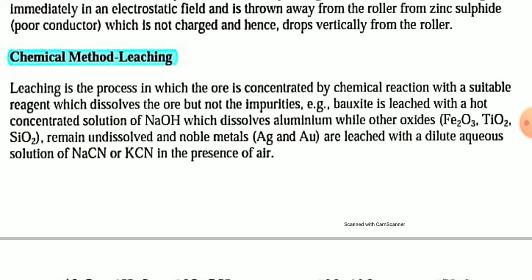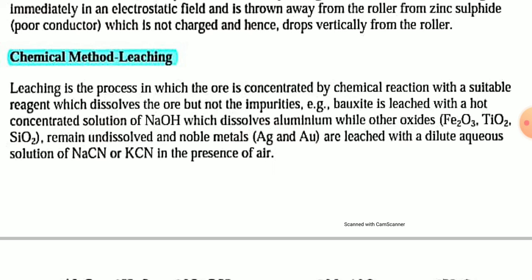Leaching is the process in which the ore is concentrated by chemical reaction with a suitable reagent which dissolves the ore but not the impurities. This is the principle of leaching.